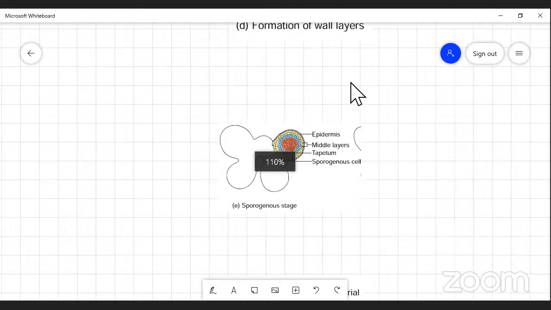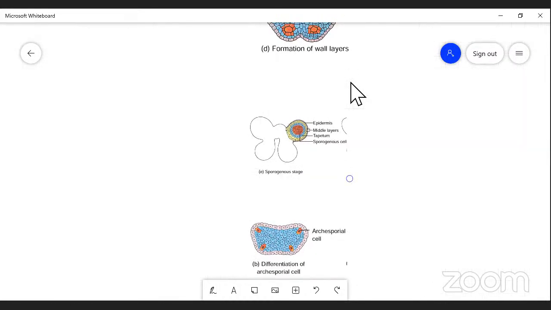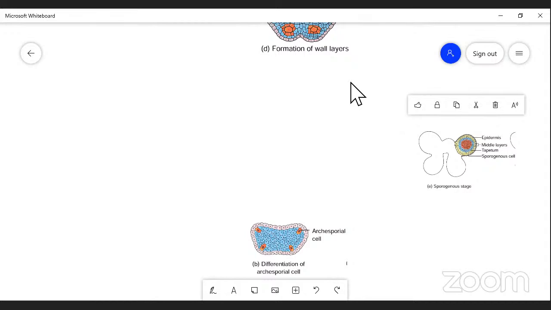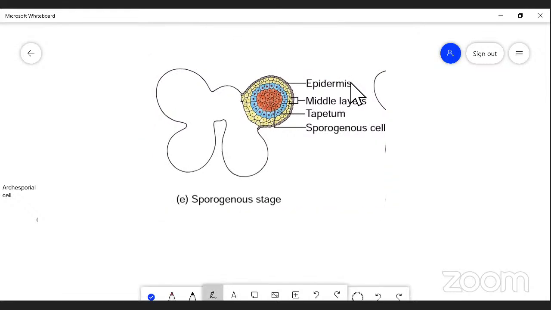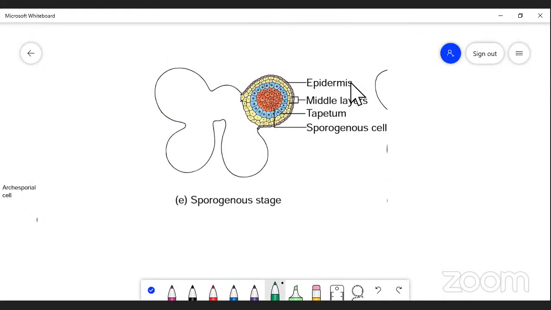We have discussed two types of tissue: parietal cell and sporogenous cell. The first thing, primary parietal cell. The parietal cells are responsible for the formation of anther walls such as endothelium, middle layer, and tapetum, right?